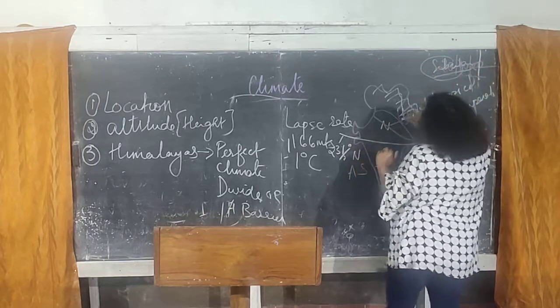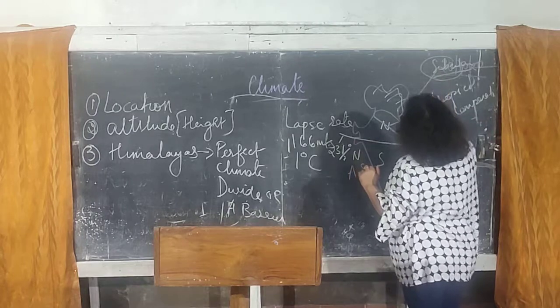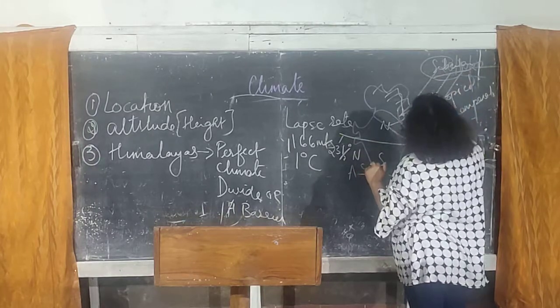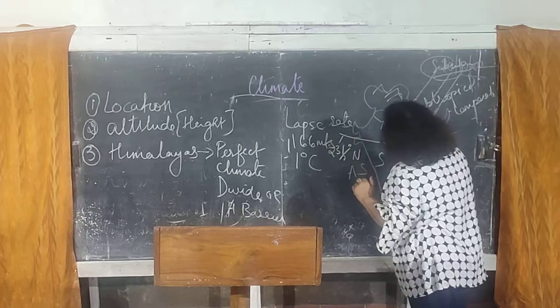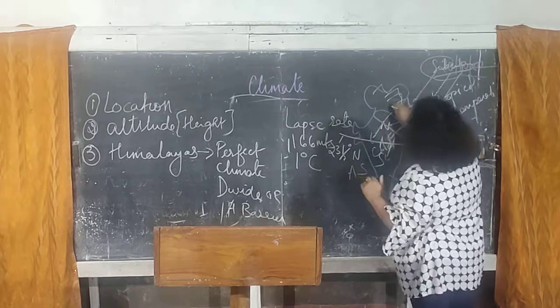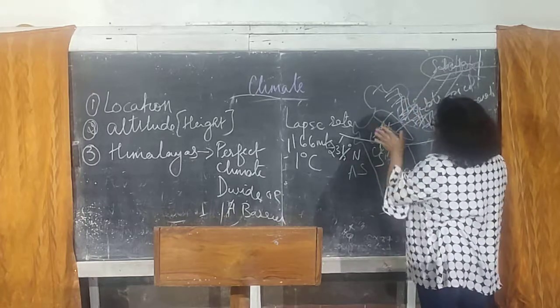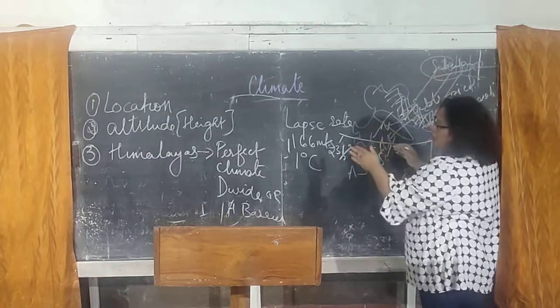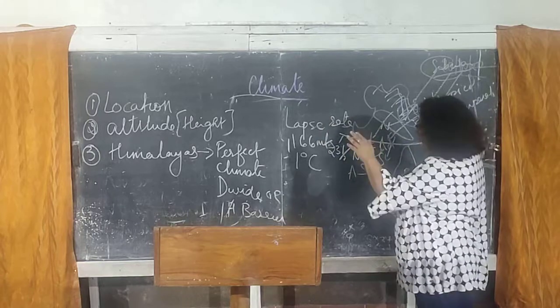If the Himalayas had not been there, the cold wind from Siberia or the Arctic would have entered our country and made India a very, very cold place to live. But the Himalayas act as a barrier, blocking the cold wind. So this is how it affects the climate.